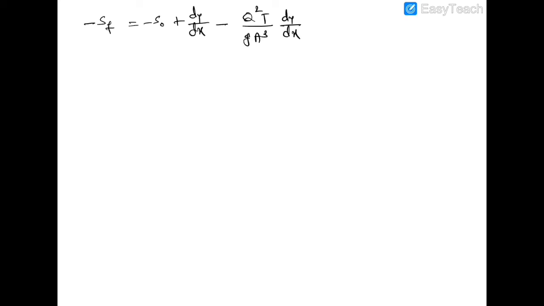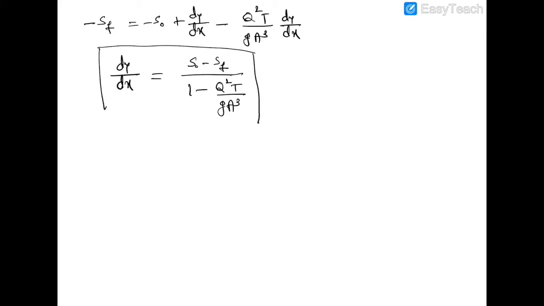On rearranging, this equation will be dy upon dx is equal to S naught minus Sf divided by 1 minus Q square T divided by g A cube. Okay, this is the final differential equation which represents gradually varied flow.